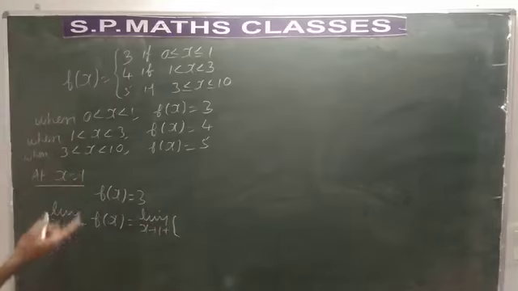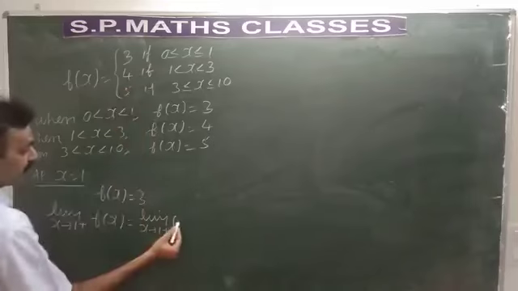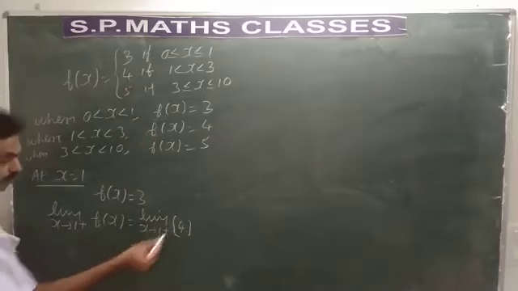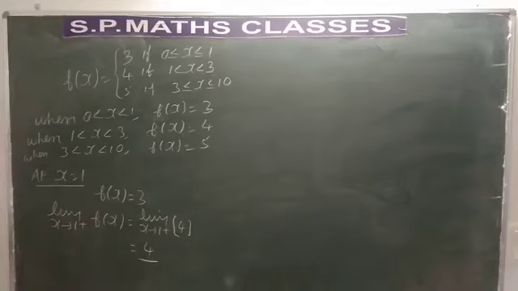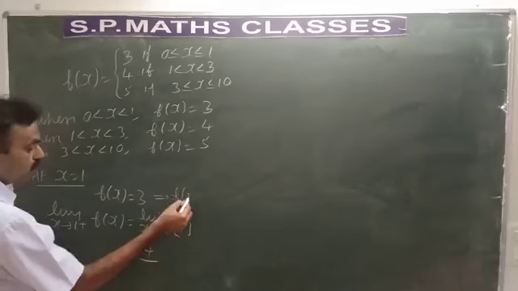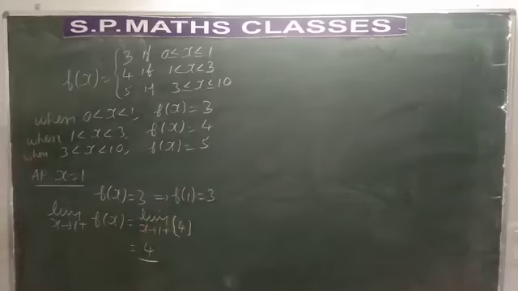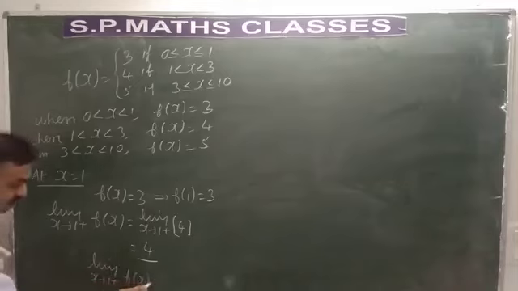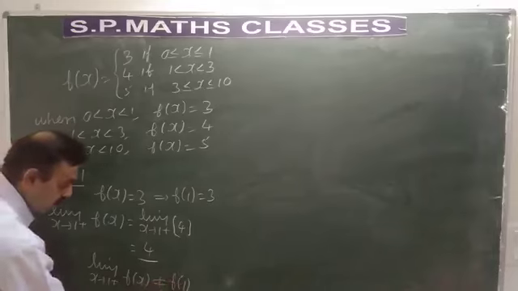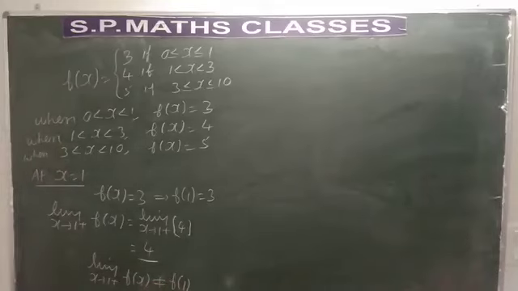1+ means greater than 1. For x greater than 1, the function defined is 4. Even if you apply the limit, it remains as 4. See here, at x = 1, f(x) is 3. That means f(1) is also 3 because it is a constant function. So I conclude limit as x tends to 1+ of f(x) is not equal to f(1). So the right hand limit is 4, but at x = 1 it is 3. So we conclude that it is not equal. Hence we conclude that f(x) is not continuous.